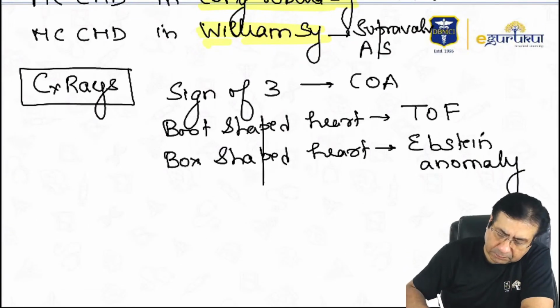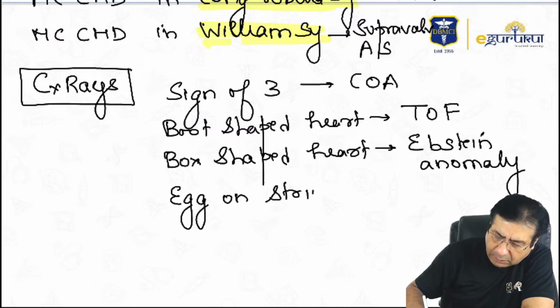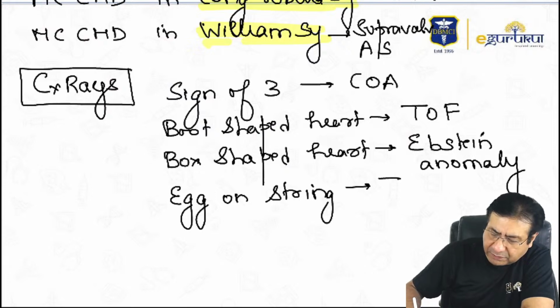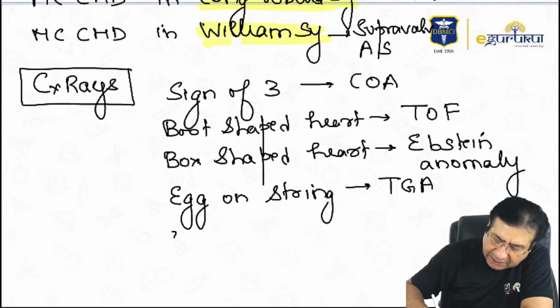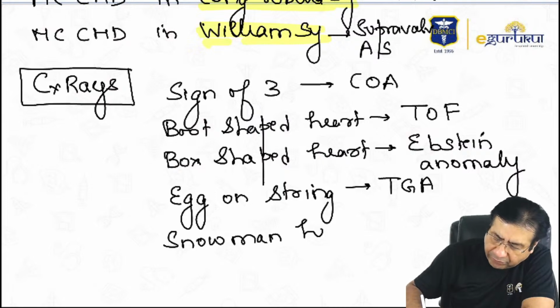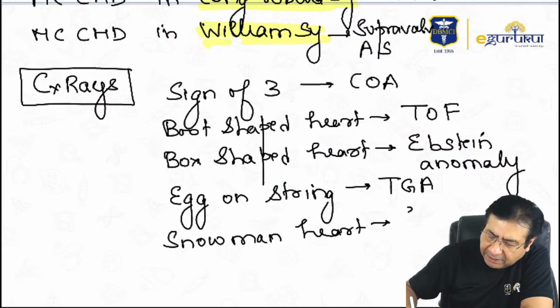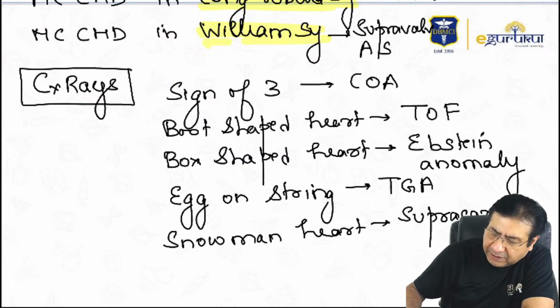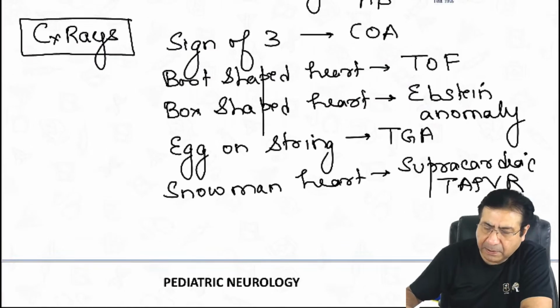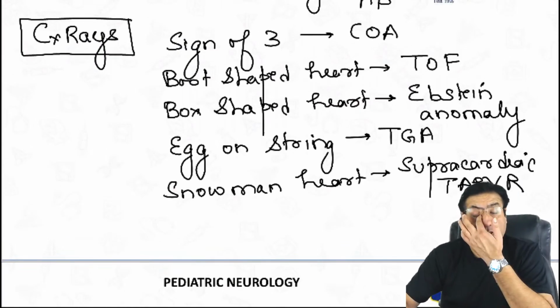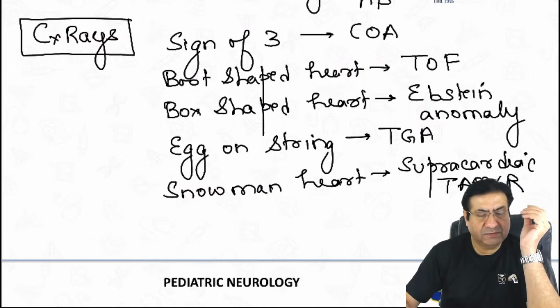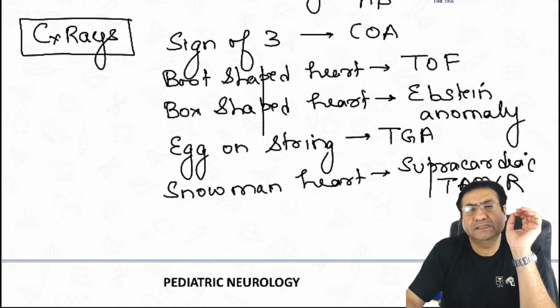Then egg on string appearance, seen in children with transposition of great arteries, and snowman's heart or figure of eight appearance, seen in supracardiac total anomalous pulmonary venous return. So these are some signs which you should remember for your exams.